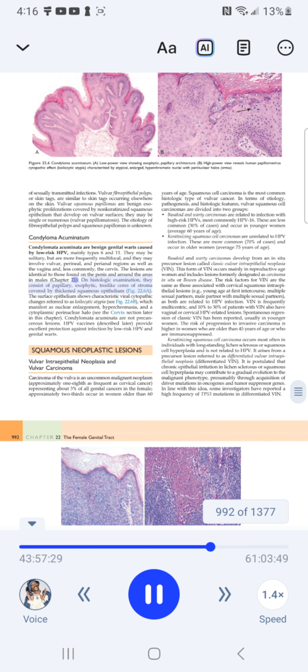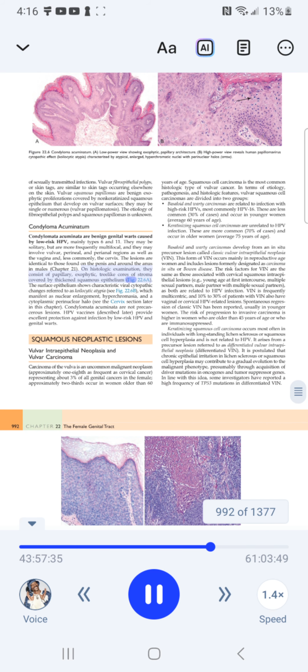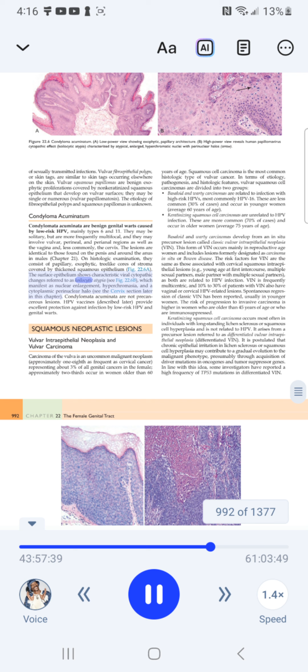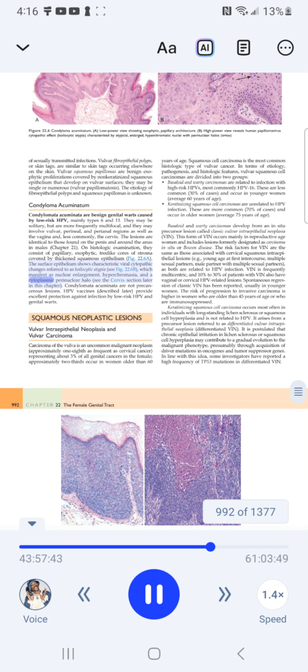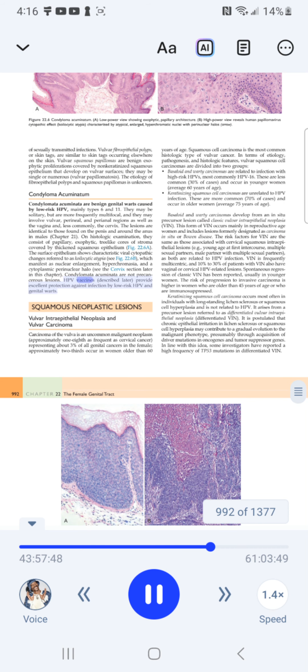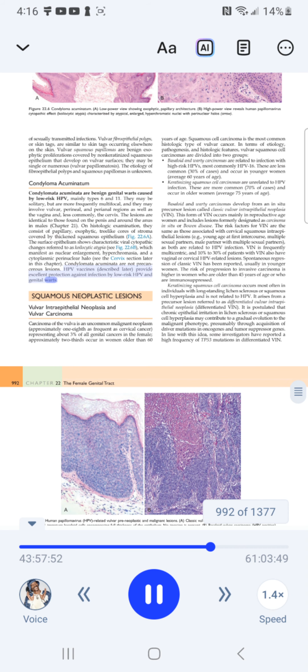On histologic examination, they consist of papillary, exophytic, tree-like cores or stroma covered by thickened squamous epithelium. See Fig. 22.6A. The surface epithelium shows characteristic viral cytopathic changes referred to as koilocytic atypia. See Fig. 22.6B. Which manifest as nuclear enlargement, hyperchromasia, and a cytoplasmic perinuclear halo. See the cervix section later in this chapter. Condylomata acuminata are not precancerous lesions. HPV vaccines described later provide excellent protection against infection by low-risk HPV and genital warts.